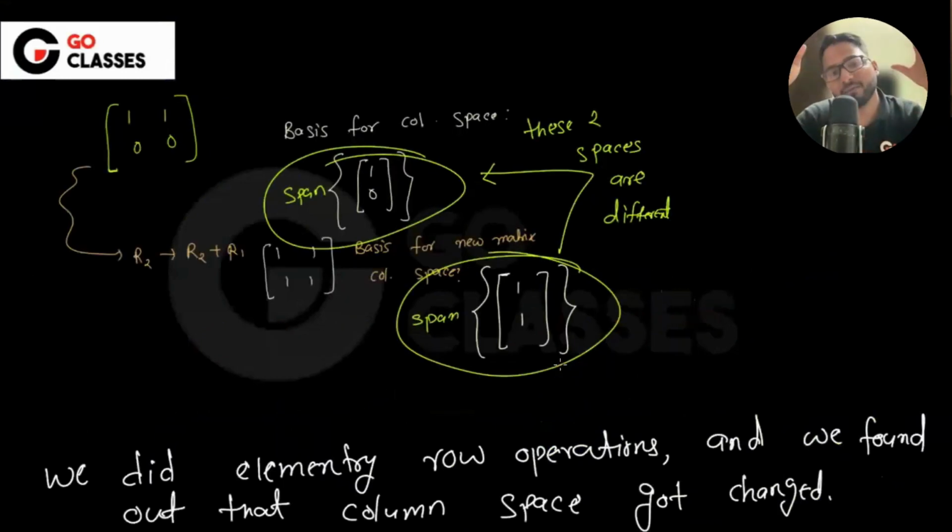So whenever there is a column space question, can I not do elementary row operation? How many of you think I should not do elementary row operation? And how many of you think we should do? Because column space got changed, that is for sure. There is nothing wrong in this. We have just seen the counterexample. So we have established that if you do elementary row operation, then the column space will be changing. That is for sure.